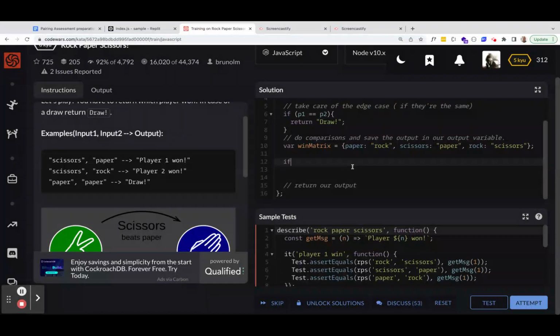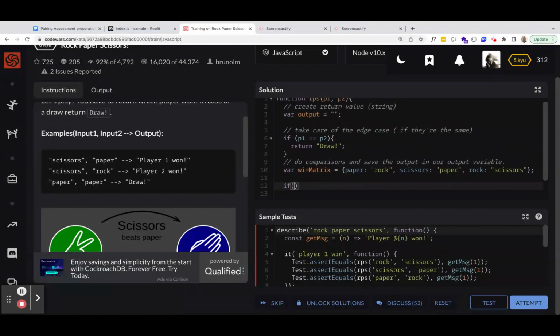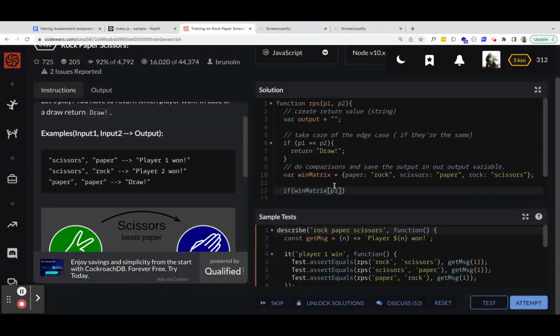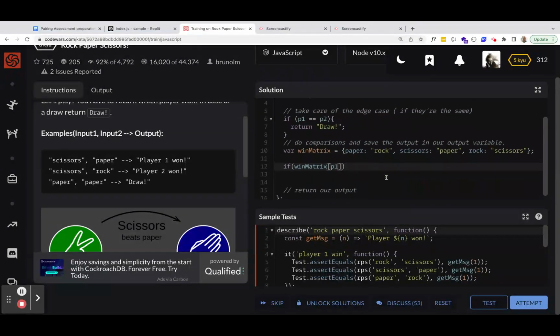We could say it's an if statement. We say if win matrix bracket P1. So what would win matrix P1 give us? When you call the key, you get the value, right? So you call win matrix P1. If P1 is paper, you would get rock. That's the one it beats because paper covers rock.